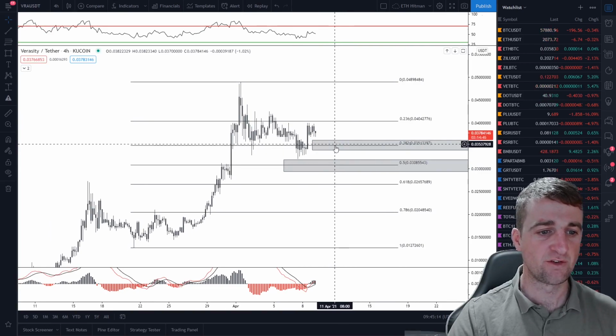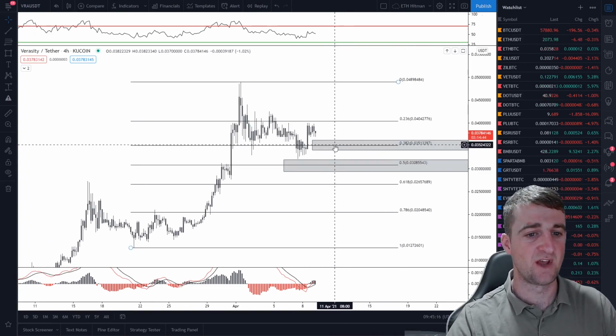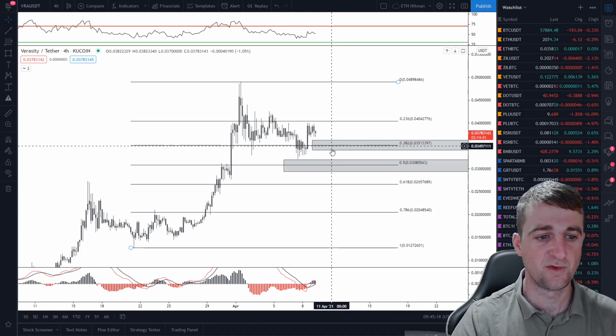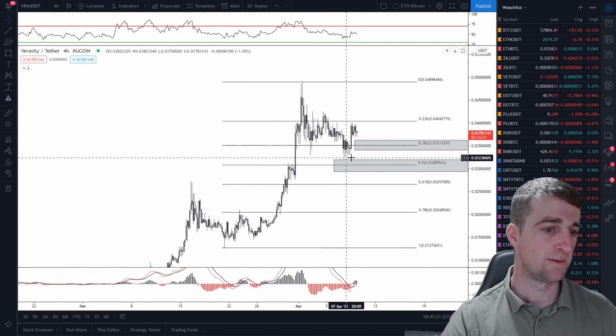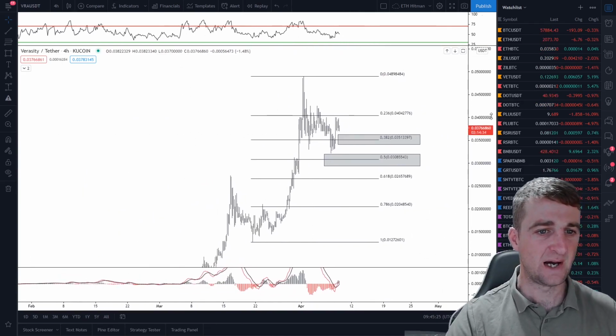So look at placing some orders. Maybe ladder a few orders down from this area at 3.5 cent down to 3 cent. And you might pick some orders up within that area. So that is some potential buy zones.